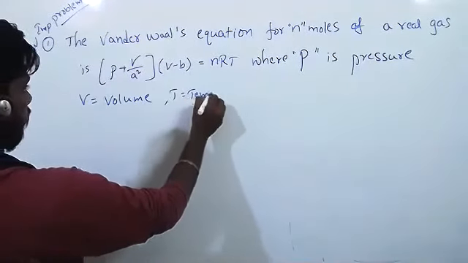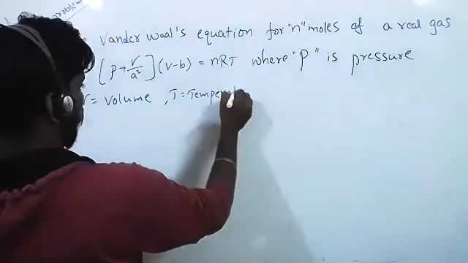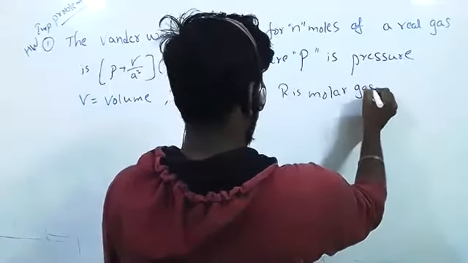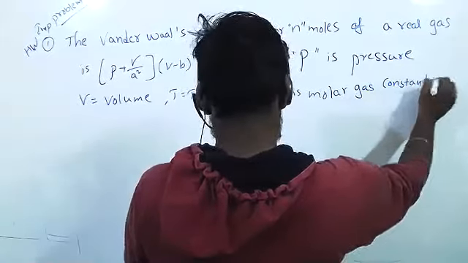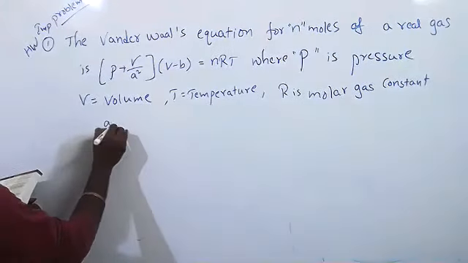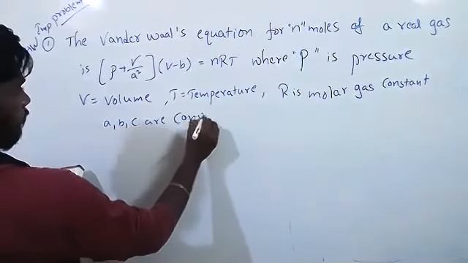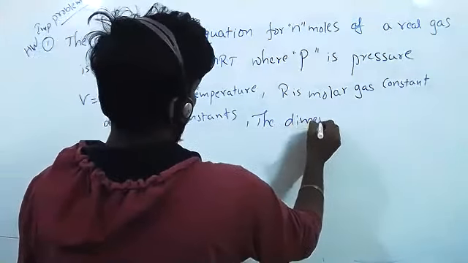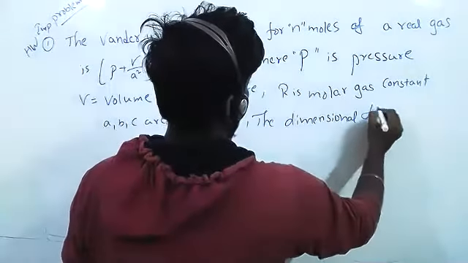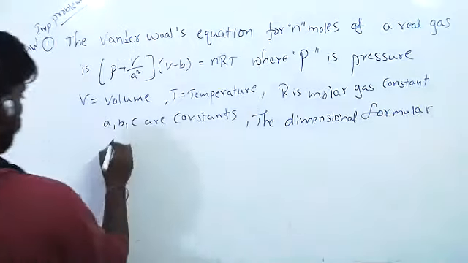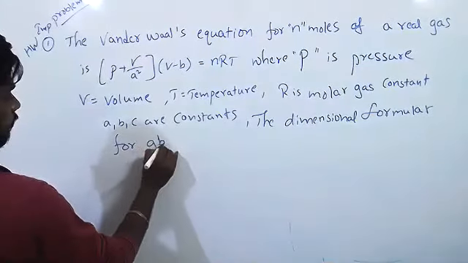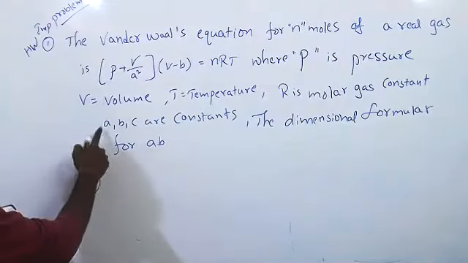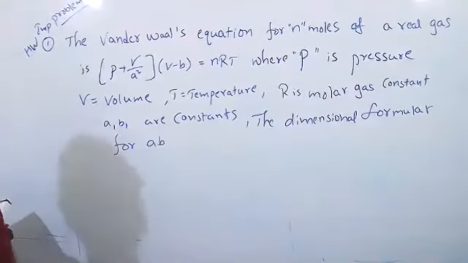So small n, right? Yes. You wrote A, B, and C are constants, but there's no C. C is not there, but A and B are constants.